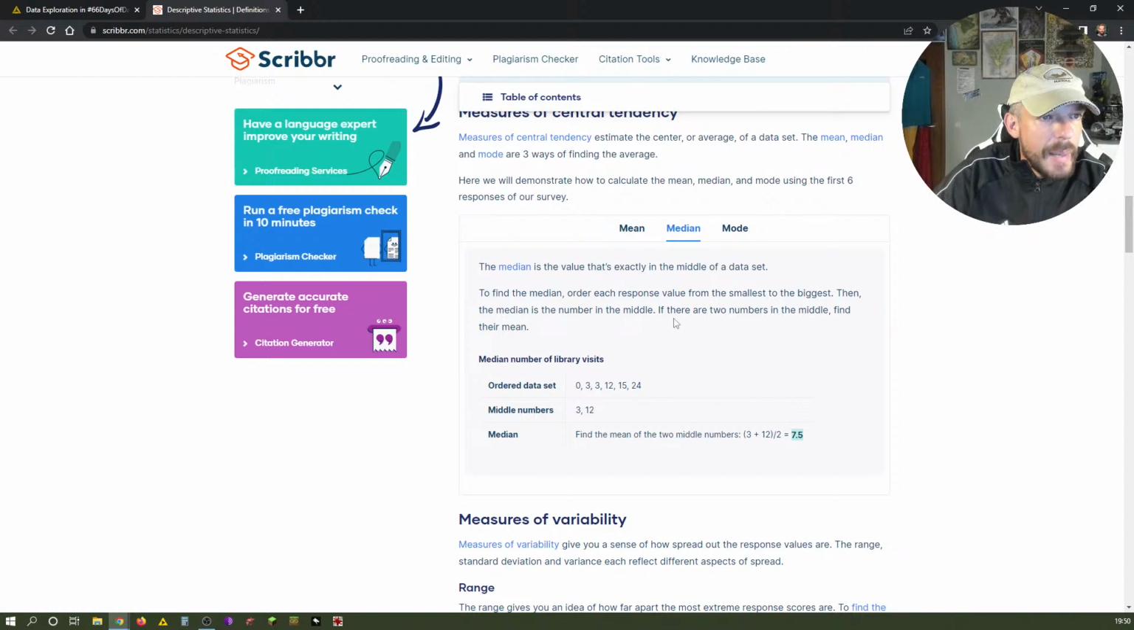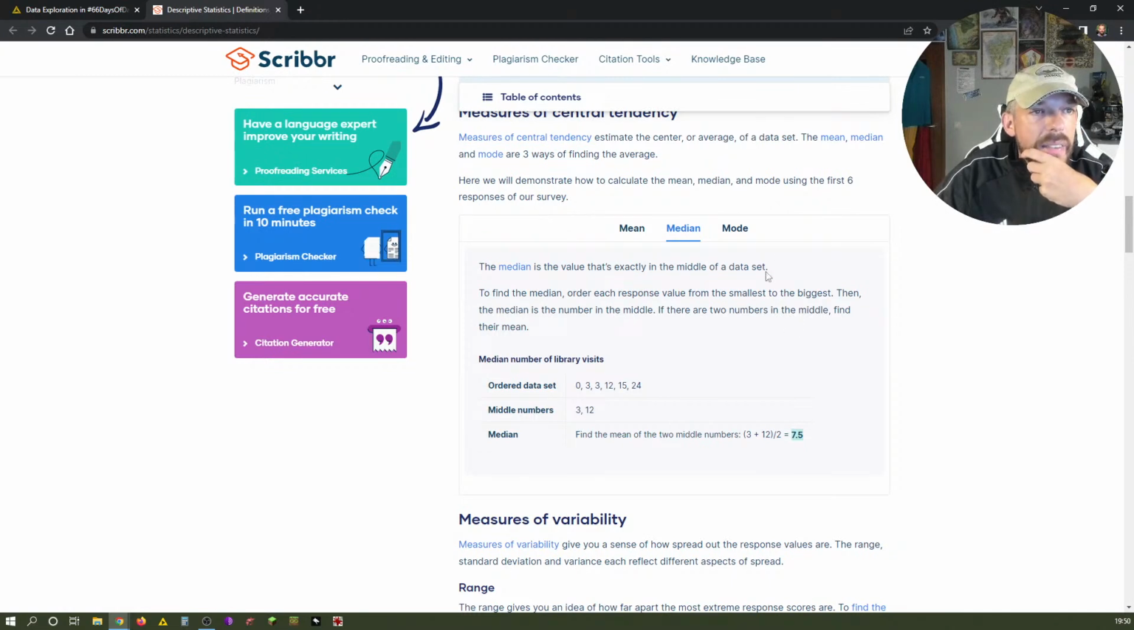Then the median is the number in the middle. If there are two numbers in the middle, find their mean. So we have 0, 3, 3, 12, 15, 24. The middle numbers are 3 and 12. So find the mean of the two middle numbers. 3 plus 12 divided by 2. The mean is 7.5. All right.